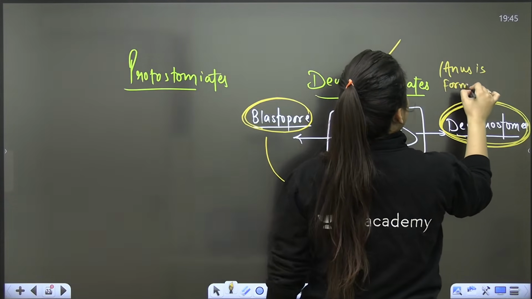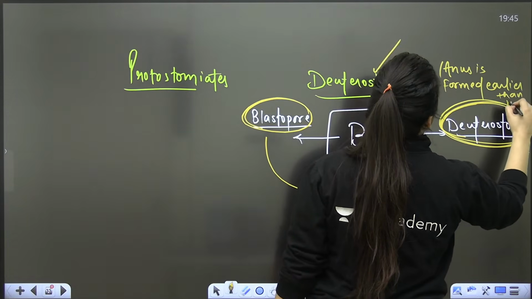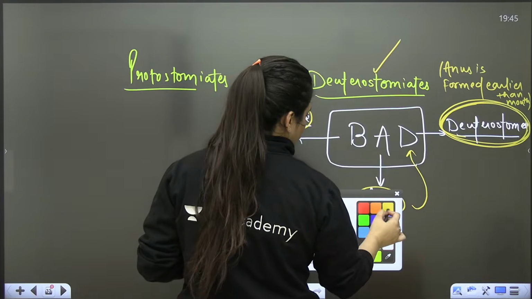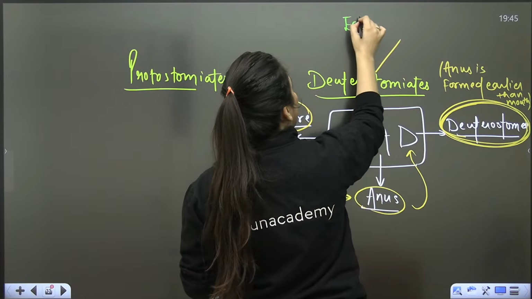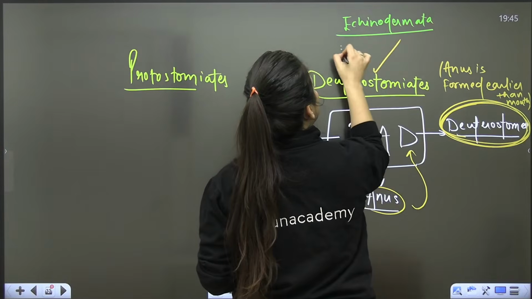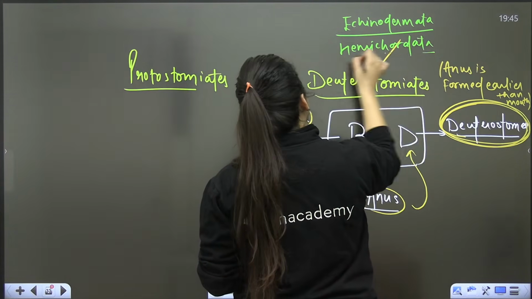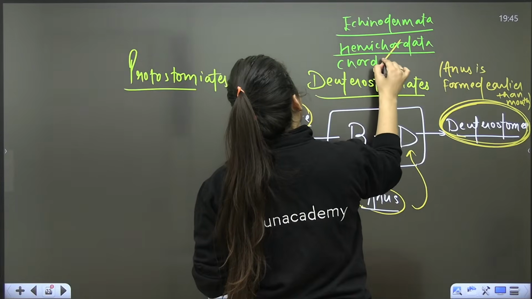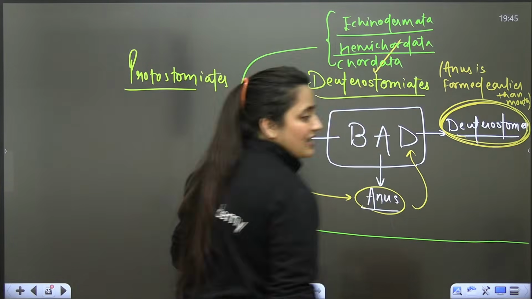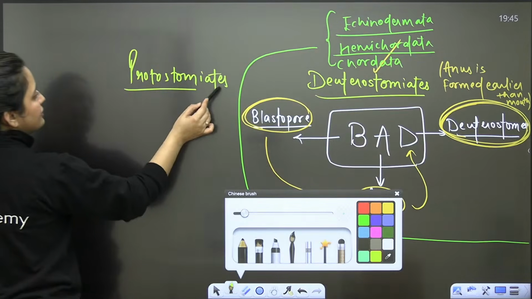So those organisms are deuterostomes: echinodermata, hemichordata, and chordata. They are deuterostomes. Is that clear?